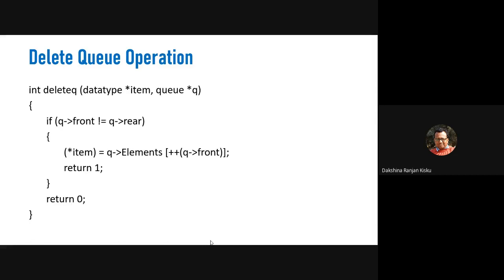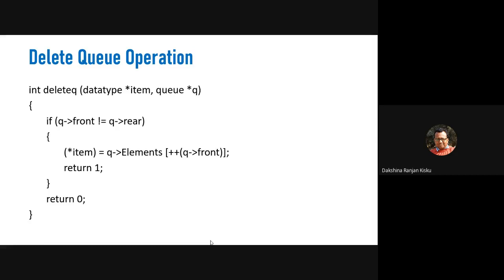After getting the element, we delete it. When the element is deleted, the front of the queue is incremented by 1. So here the plus plus q front represents that we are incrementing the front by 1.